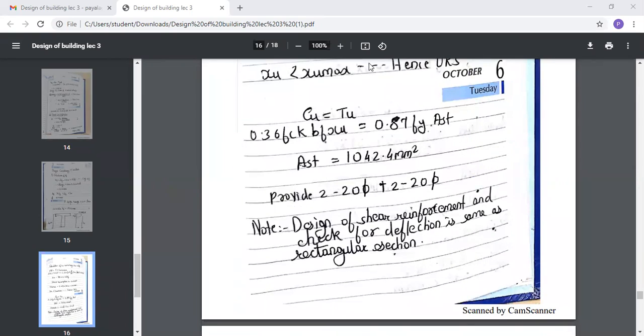Just write down a note over here that the design of shear reinforcement and the check for deflection is same as the rectangular section. So your design for the shear, that is the check for shear, and the check for deflection will be same as that for the rectangular section. So just write a note of that.